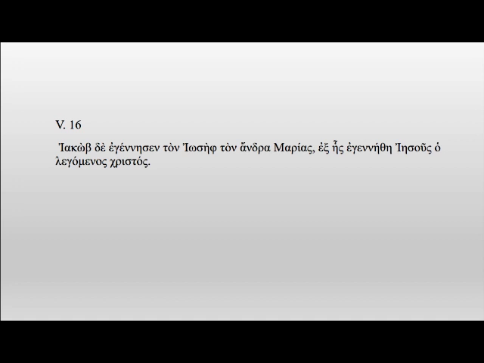O legomenos, with the definite article and a participle, you can translate here: Jesus who was called, or who is called, Christos, Christ. So o, the masculine definite article with a participle, makes them a person who's being called. Of course in this case it's Jesus.